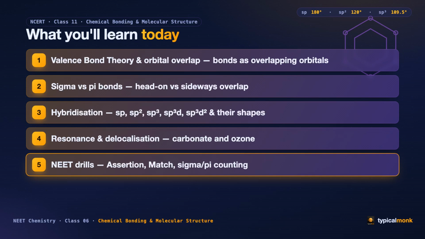And fifth, the NEET drills. Assertion and reason. Match the column and counting sigma and pi bonds. So everything you learn today, you can also score with. Ready? One idea at a time.